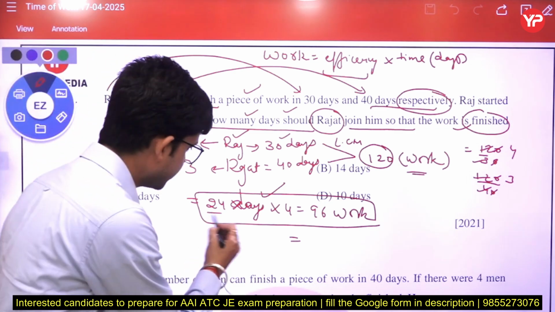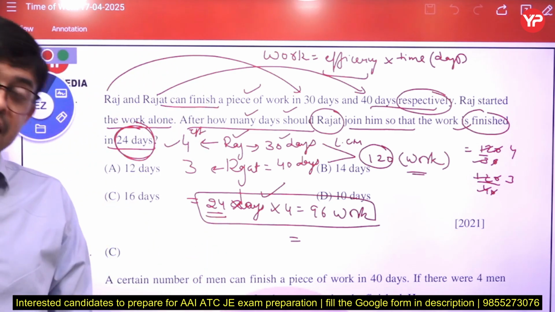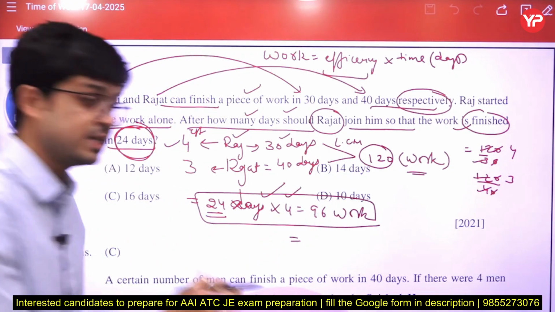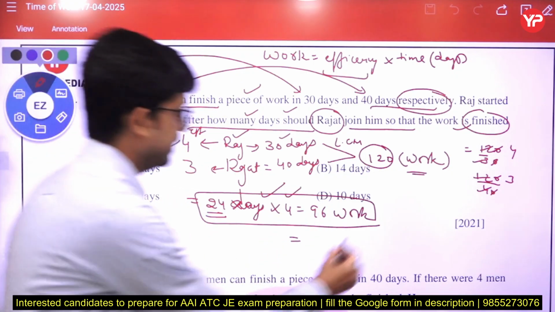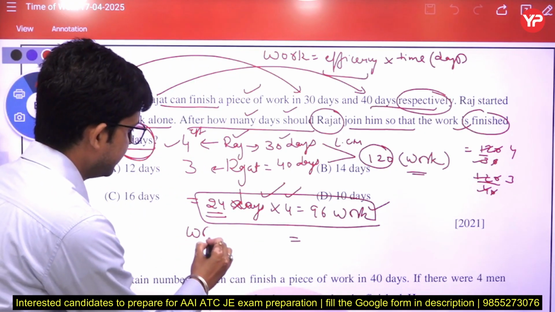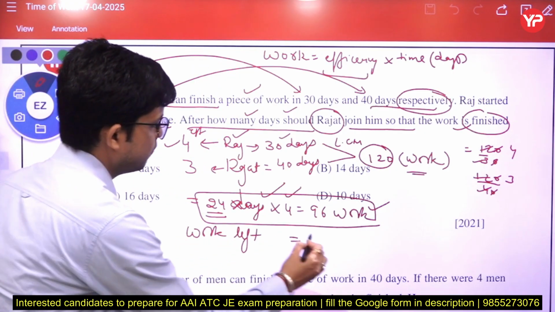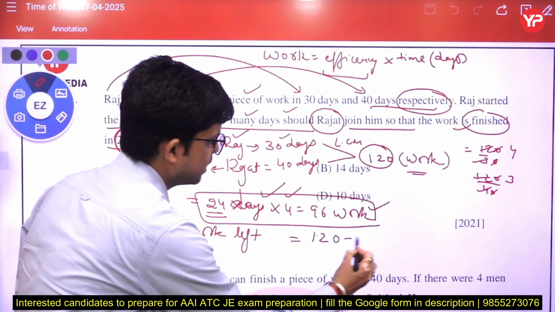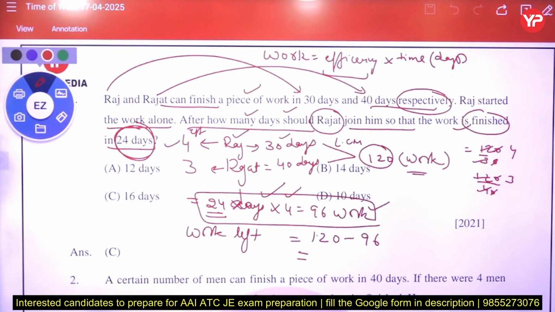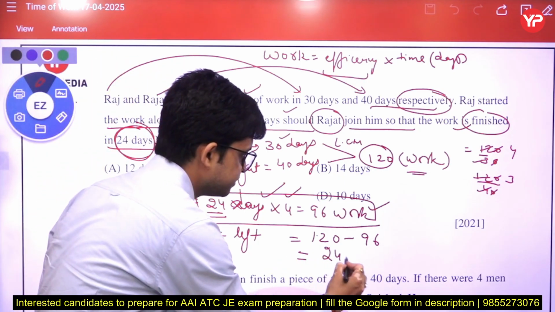So in these 24 days Raj worked, that is for sure. So how much work is completed by Raj in 24 days? That is 96 work. So how much work is left? Work left is 120 total work minus 96 completed, and we get 24 work.